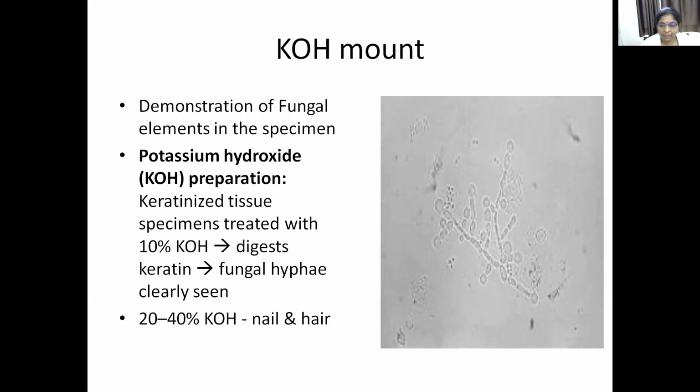So the digestion of the keratin takes place and the debris are removed by the action of potassium hydroxide, and the fungal elements are clearly seen under the microscope. What fungal elements can you see? Budding yeast-like cells, pseudohyphae, and other fungal elements like septate hyphae and aseptate hyphae can be observed.